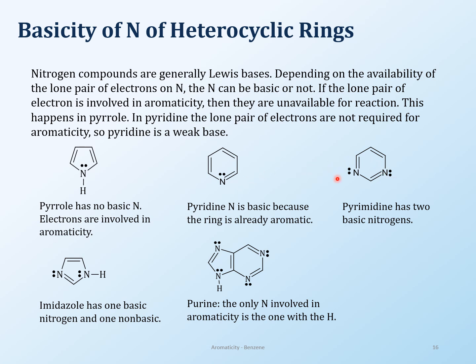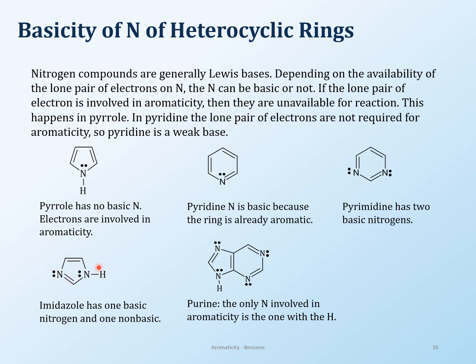Now in this case where you have pyrimidine, you again have a benzene type ring with two nitrogens. Both nitrogens are basic, which means that they can behave like Lewis bases, no problem. In the case of imidazole, you have one nitrogen that is involved in aromaticity, but the other one is not.